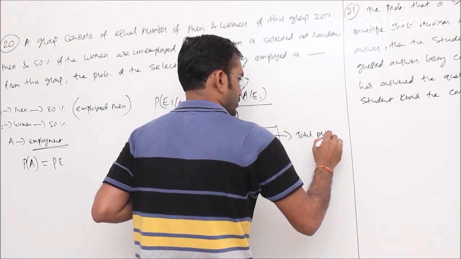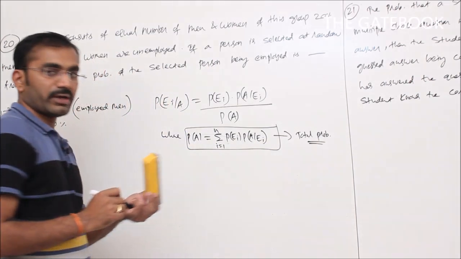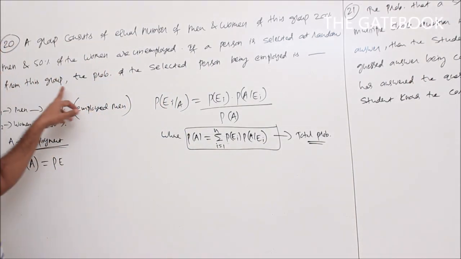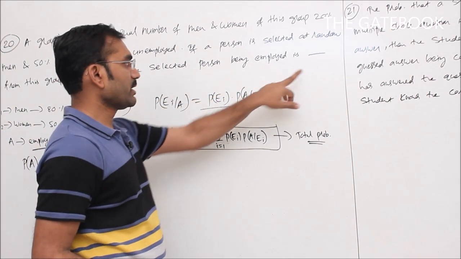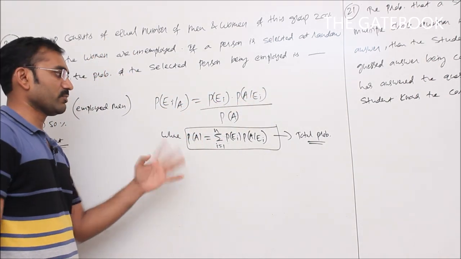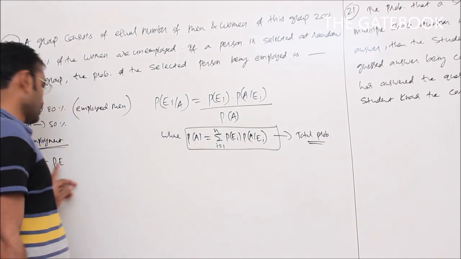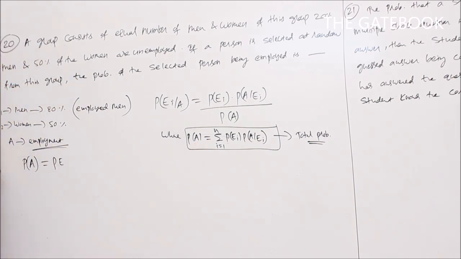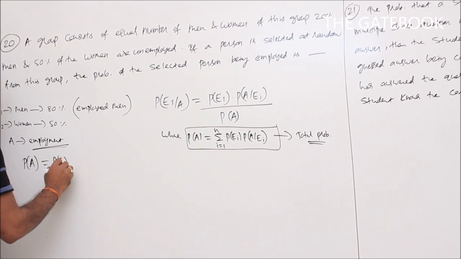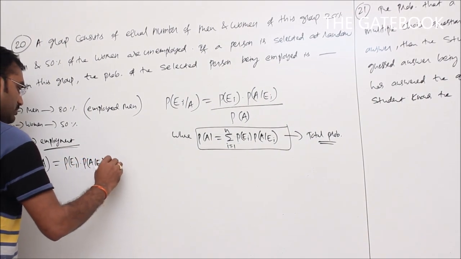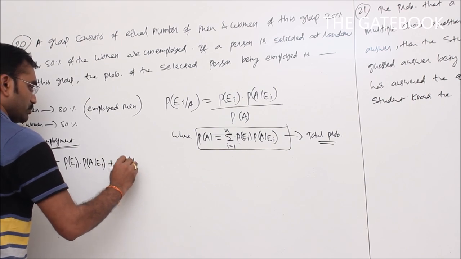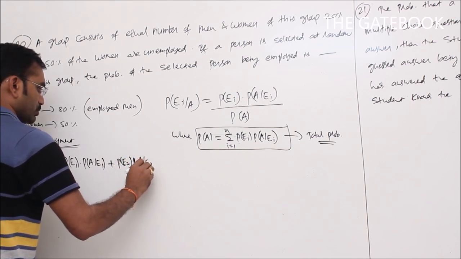Why are we applying total probability here? Because we need the probability of the selected person being employed, and being employed may be from the men group or the women group. So that is the required probability. So P of E1 into P of A given E1, plus P of E2 into P of A given E2.